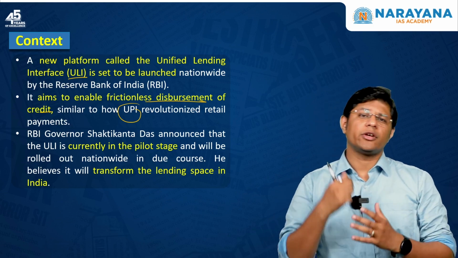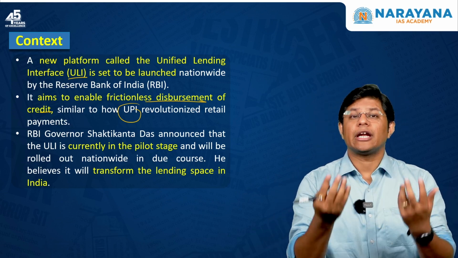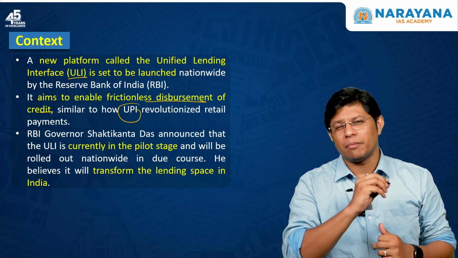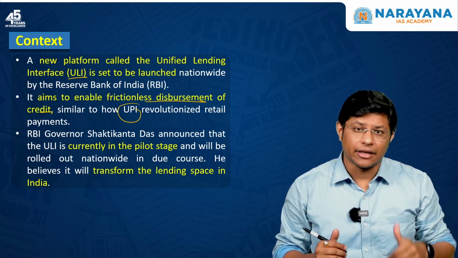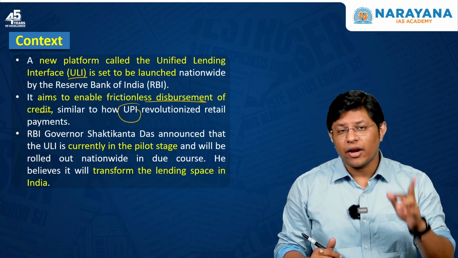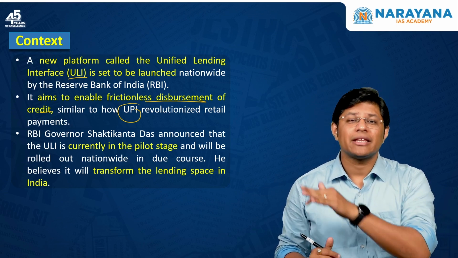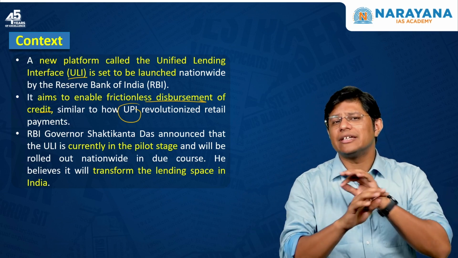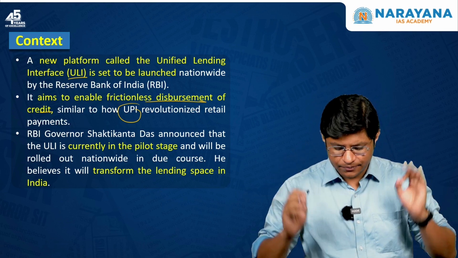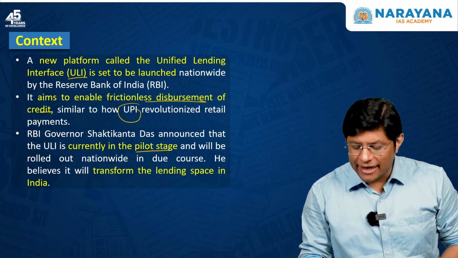For example, whenever you go to banks to get loans or credit, you have to fill many forms, you have to take the permission from many departments, and then you get the credit. But now, this Unified Lending Interface is going to streamline the entire process, through which the credit process is going to be seamless and very, very easy. As of now, it's in the pilot stage.